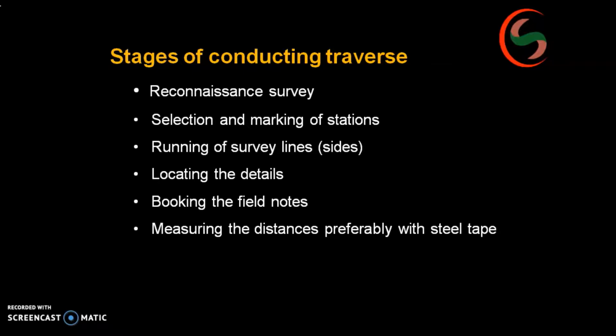Means if you are standing at point A, point E should be visible and point B should be visible. Like that you have to select the stations, and running of the survey lines means you have to measure it. Beside those lines you have to take all the details and you book the field notes and measure the distance by using steel tape.